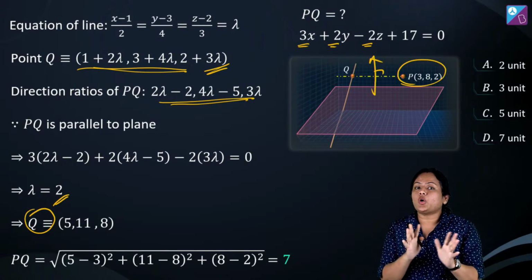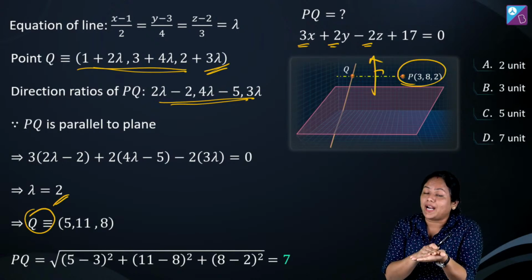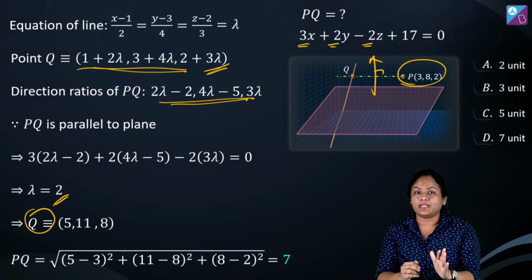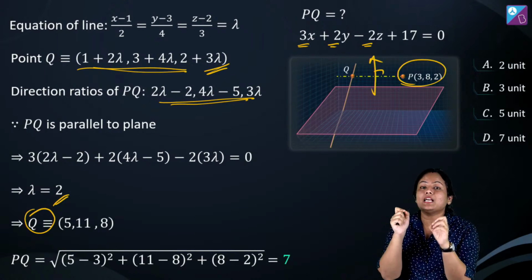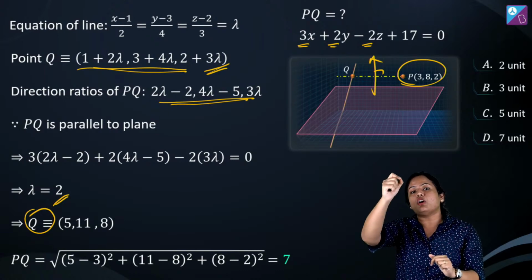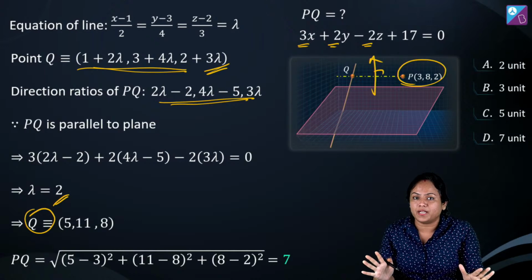So two types of questions can be made. They can ask the distance of a point from a line parallel to the plane, or the distance of a point from a plane parallel to the line. Both can be asked. The same concept you have to apply.